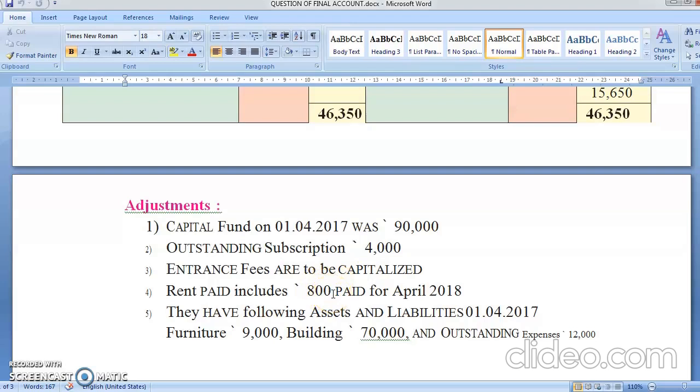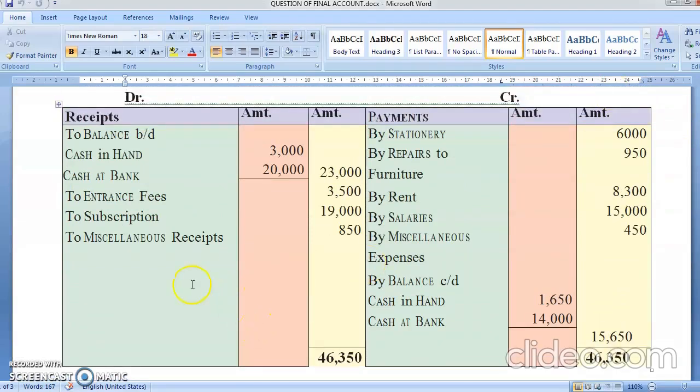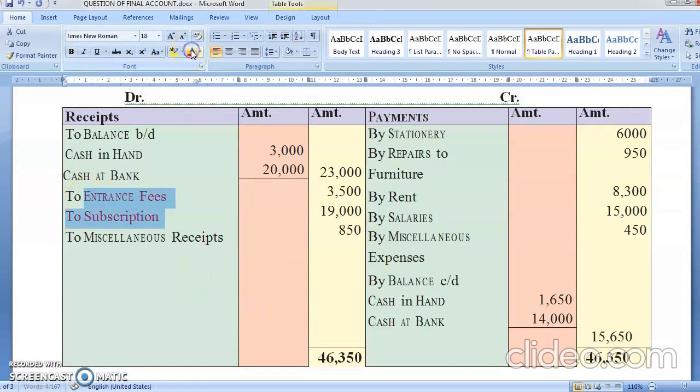Following are the assets and liabilities. So these are all items of the current year's balance sheet. So adjustment is there in subscription, entrance fees and rent. I have not marked this time, so we'll mark it. In entrance fees and subscription you are having an adjustment, and in rent you are having an adjustment. I've already told you, you have to tick mark it.